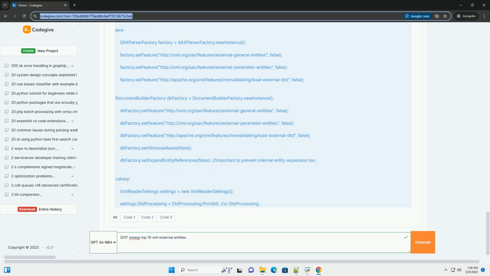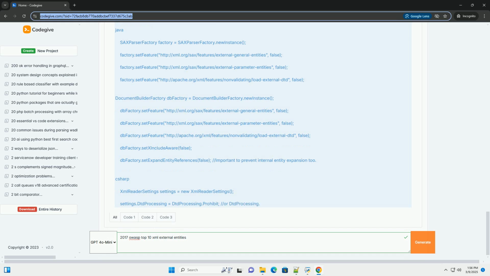Java: disable DTD processing. Use the javax.xml.parsers.SAXParserFactory or javax.xml.parsers.DocumentBuilderFactory to disable DTD processing. .NET, C#: disable DTD processing and external entities. Use the XmlReaderSettings class to configure the XML reader.